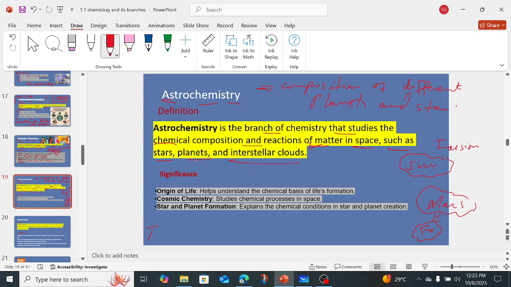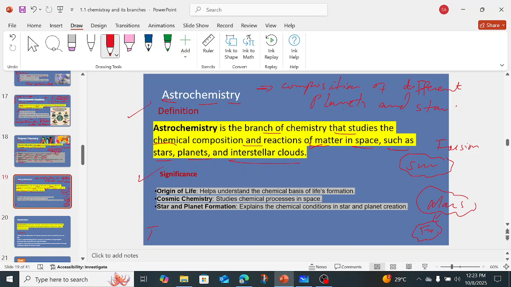Such as stars and planets, which are in space. We have seen that the death of stars takes place, and different meteoroids are formed and fall on the earth. So these are the chemical reactions which take place in astrochemistry.